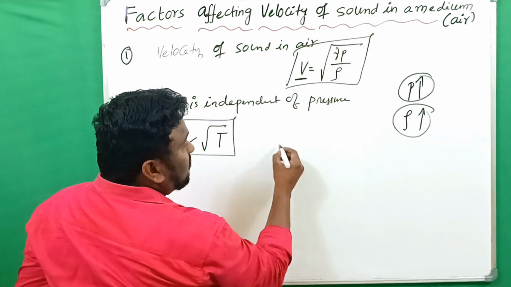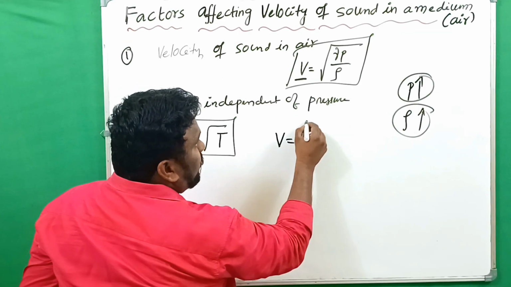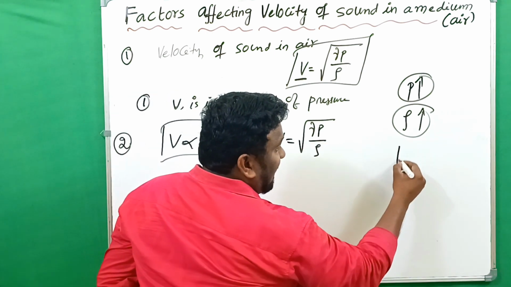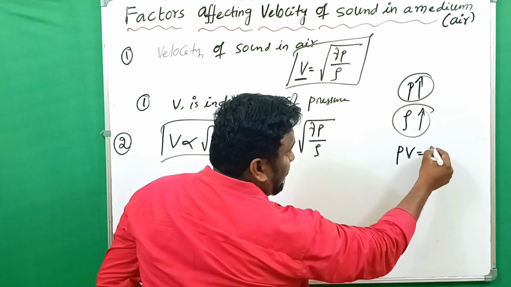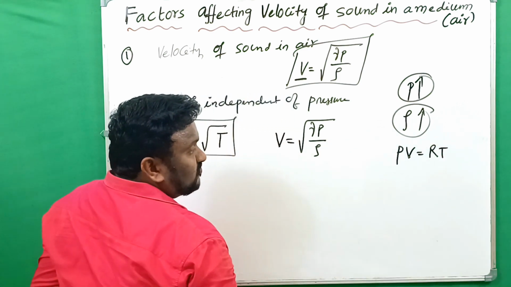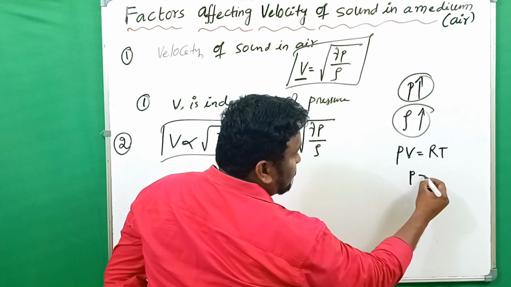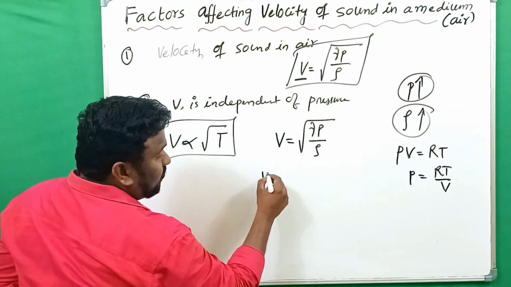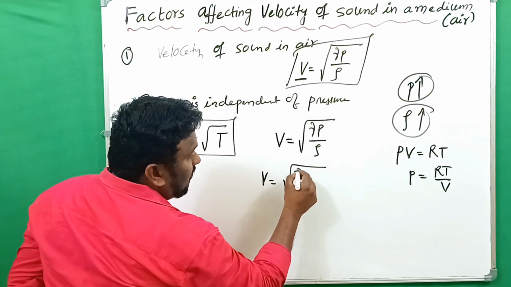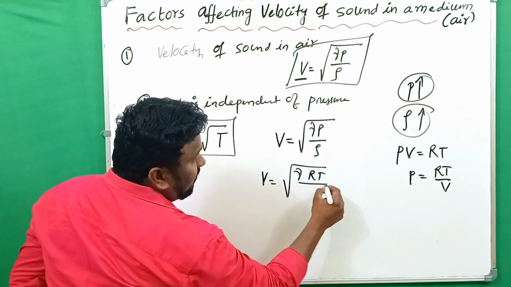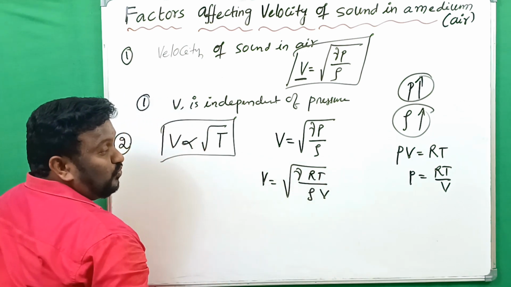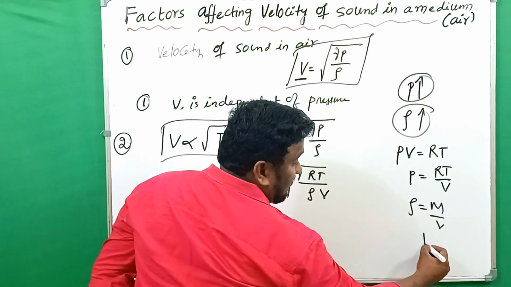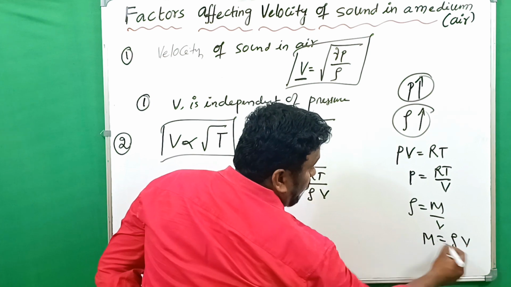Why? Because from the formula V equals the square root of gamma P by rho, if we take one mole of ideal gas, we write PV equals RT. From that, P equals RT by V. Substituting, V equals the square root of gamma RT by rho V. We know density is mass per volume, so mass is rho into volume.